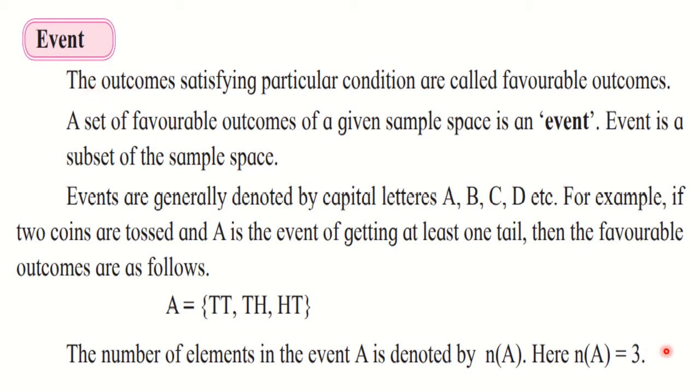What you have to keep in mind is that an event is a subset of the sample space S, which we have seen for many examples. I have taken one table in which we discussed all the sample spaces: 1 coin tossed, 2 coins tossed, 3 coins tossed, 1 die rolled, 2 dice rolled, and so on. Also we discussed a pack of 52 cards. There also we have seen the sample space. By using that sample space we can write down the events. So an event is a set of favorable outcomes and it is always a subset of the sample space.